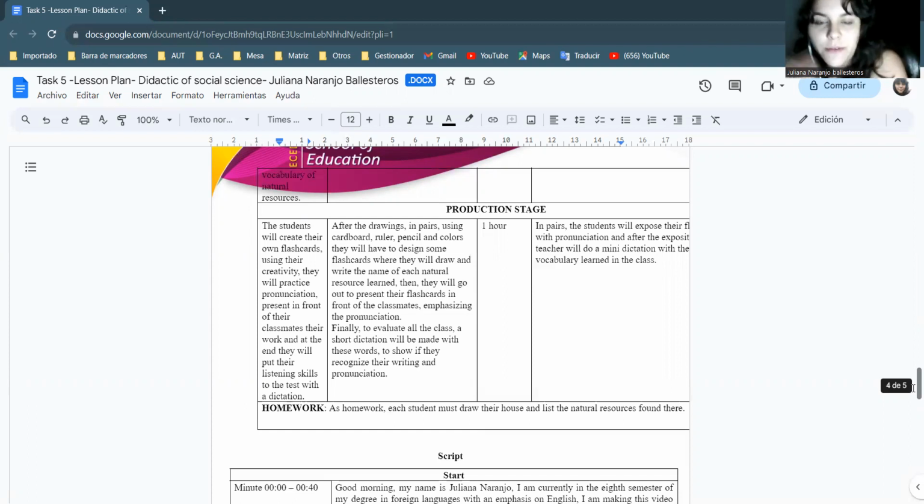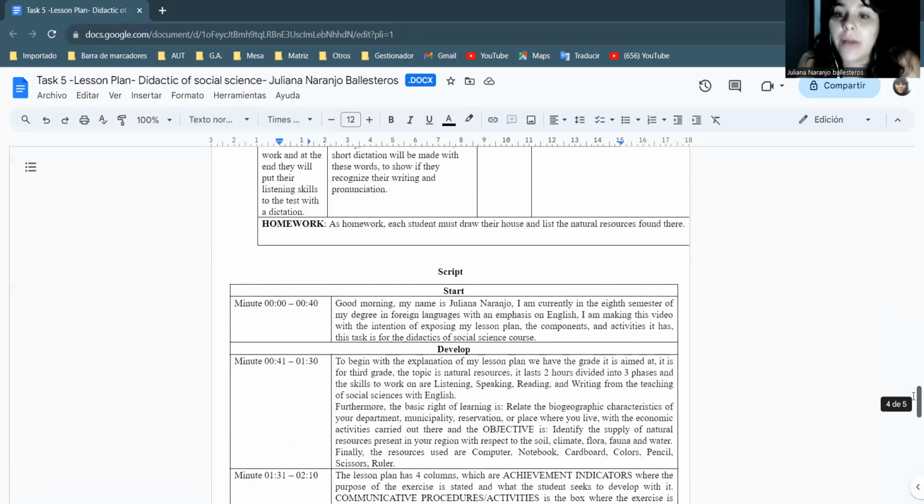They can be creative, and they are going to practice the presentation because they are going to be in front of the other classmates, and they are going to say, okay, these are the natural resources I learned: water, sun, soil. For example, they're going to have the pictures, and the idea is to make this small presentation for the speaking part, and of course to show me that they understood what is a natural resource.